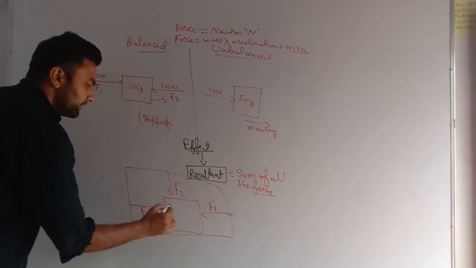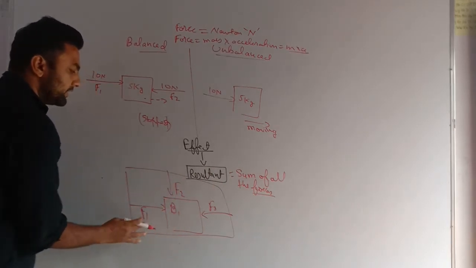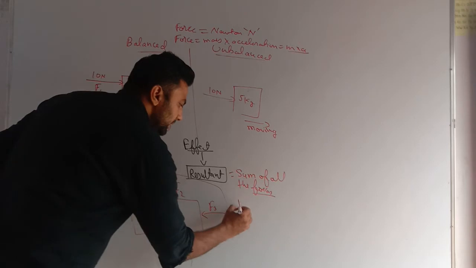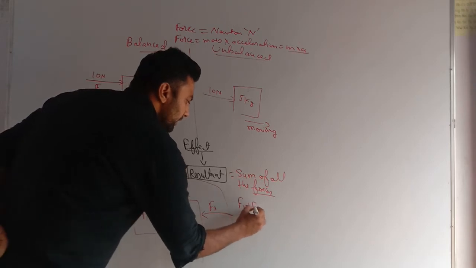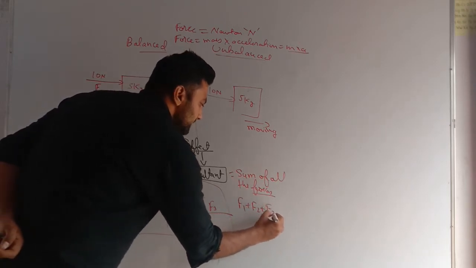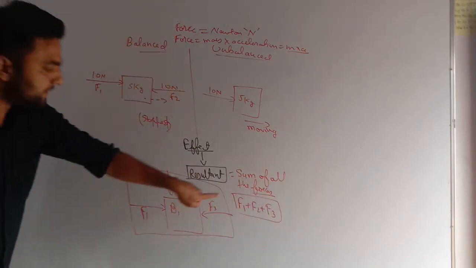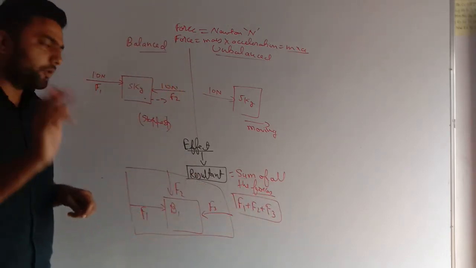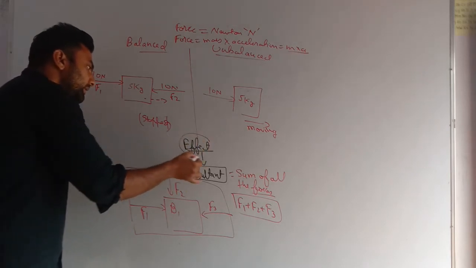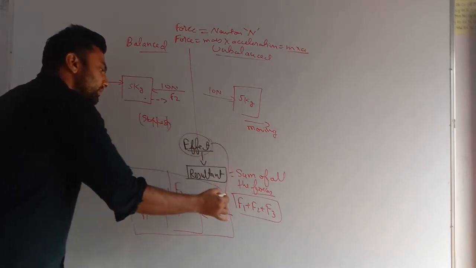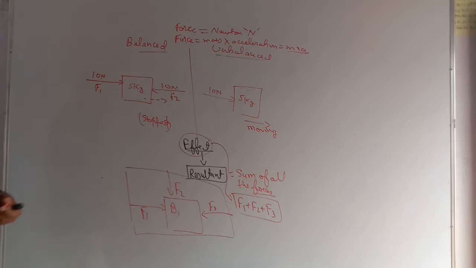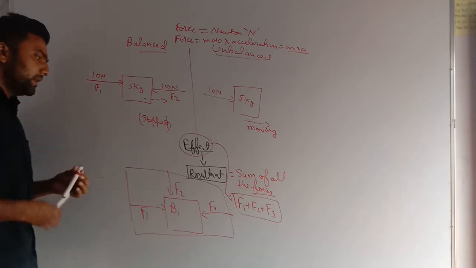Very important. If this is body 1, then the resultant force on body 1 will be F1 plus F2 plus F3. This is the resultant force. Any body will show an effect, and that effect depends on the resultant force. Very important, my dear students.